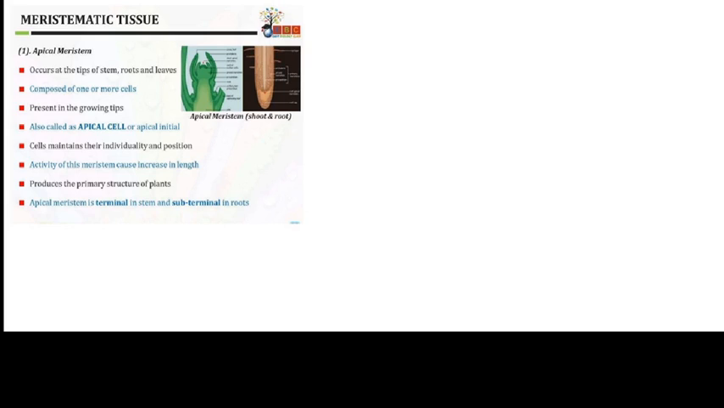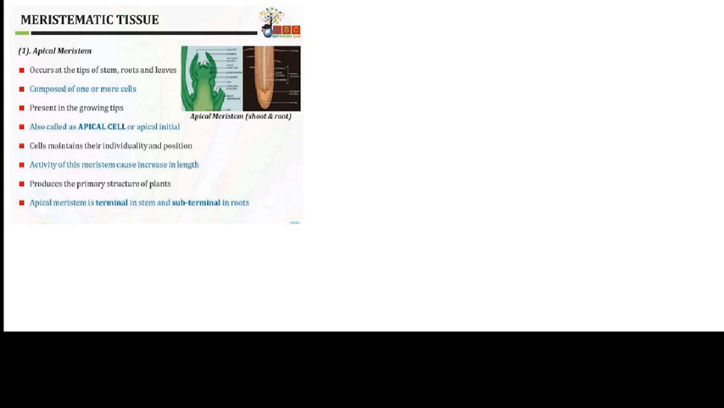Here the apical region occurs at the tip of the root, stem and leaves of the plant body. This apical region is composed of one or more cells present in the growing tip, so it is called the apical meristem, or the apical cell or apical initial. Cells maintain their individuality and position. Activity of this meristem causes the increase in length. As it is made of dividing cells, it increases the length of the plant body.